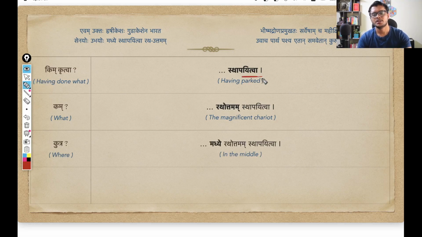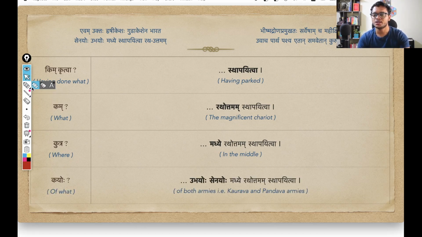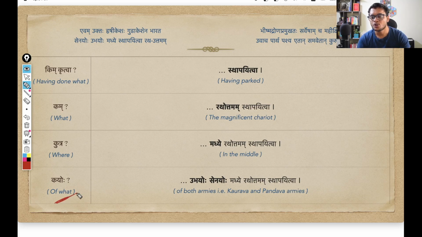So, Sthapayitva, having parked what? Having parked the magnificent chariot. And now I'm asking, Kutra, where? Where did he park? And that is Madhye. Madhye is an indeclinable, or an avyay. Madhye simply means, as you can already guess, in the middle. So, in the middle, he parked the chariot. Again, an obvious follow-up question is, Kayoho, in the middle of what? And the response is Ubhayoho Senyoho Madhye. That is, in the middle of both armies.